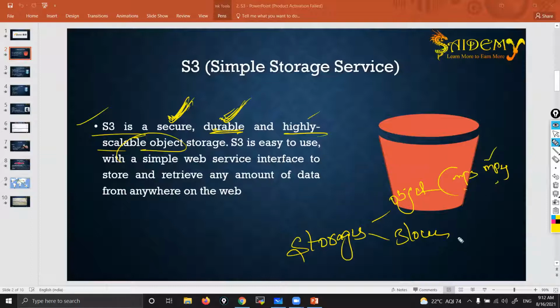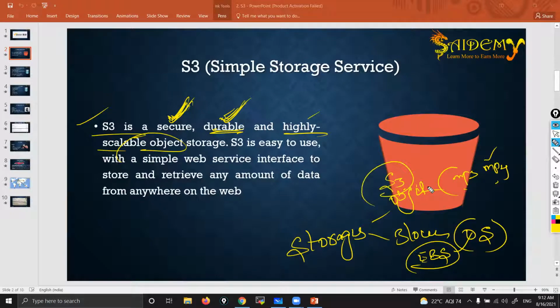Block storage is a place where we install OS. So EBS comes under block storage. That's what we have seen so far in the EC2 section. S3 comes under object storage. It is just like Google Drive where we keep all our objects, MP3, MP4, songs, pictures.